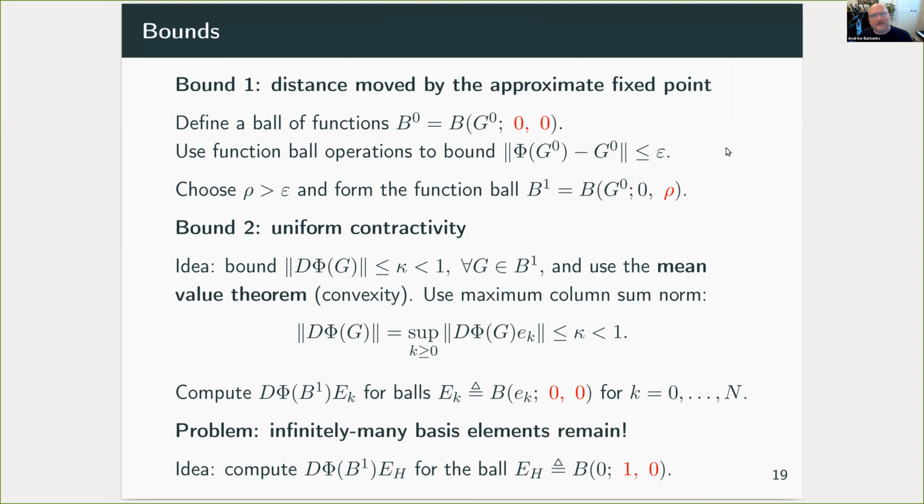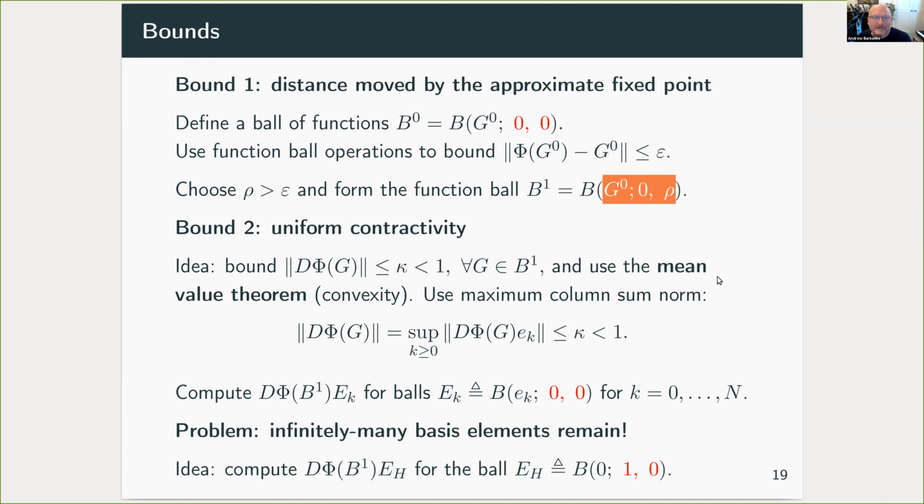How do we get these bounds? Well, the first bound is easy. We can put a trivial function ball with high order and general radius 0 around our approximate fixed point and use function ball operations to get this bound epsilon on how far it moves. Then we can choose a rho larger than epsilon to form our larger function ball of radius rho. And then we're stuck because we've got to get this uniform contractivity constant, which looks quite hard to do.